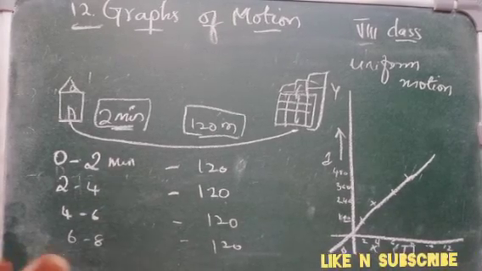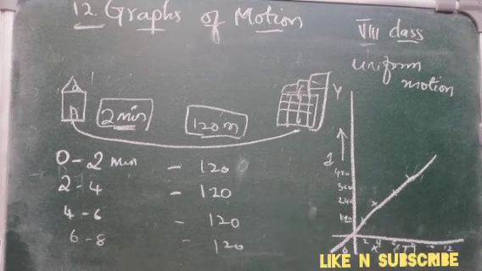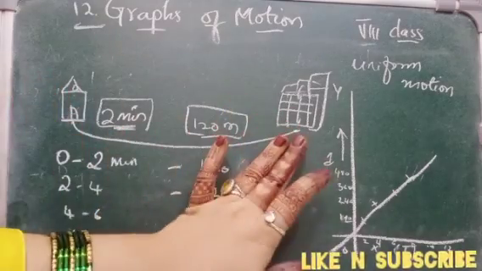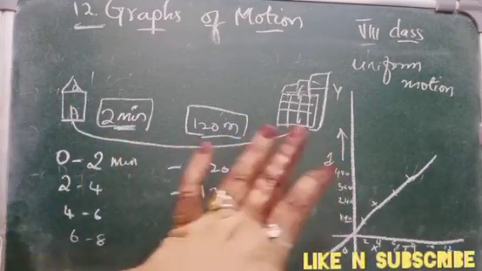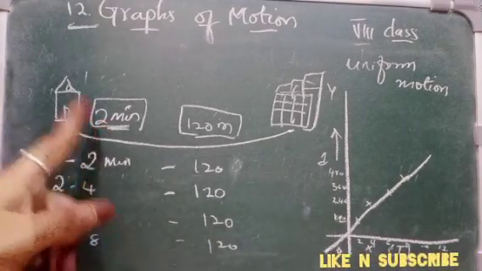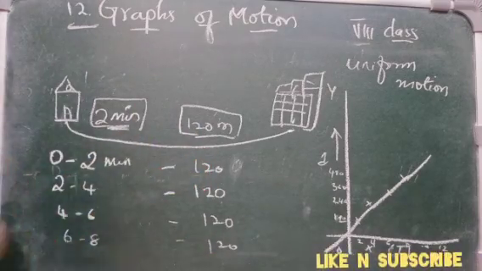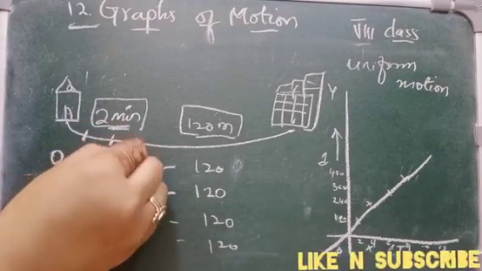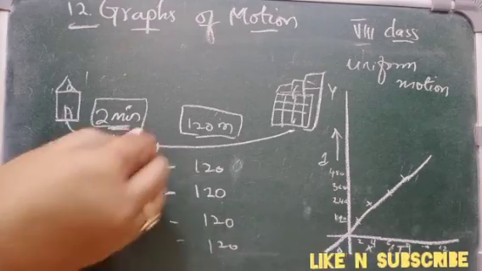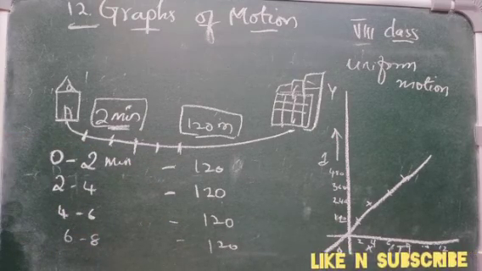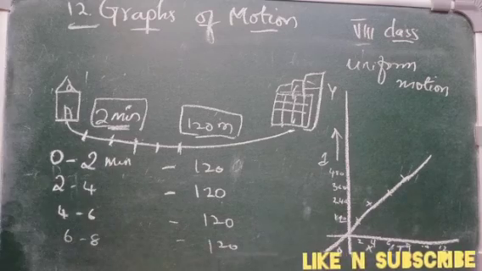Again I'll explain it. What we are doing is going from house to the school, measuring the distance and time, in which we have observed that for every 2 minutes the distance traveled is 120 meters. Again after 2 minutes you have passed 120 meters. After again 2 minutes you have crossed 120 meters. So whenever you watch the distance after 2 minutes, you see that you have passed 120 meters.